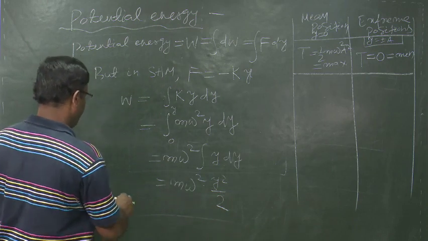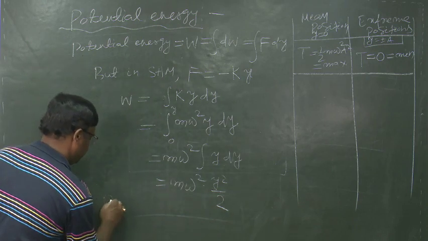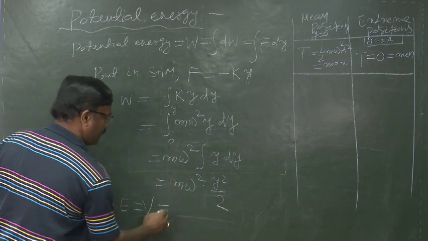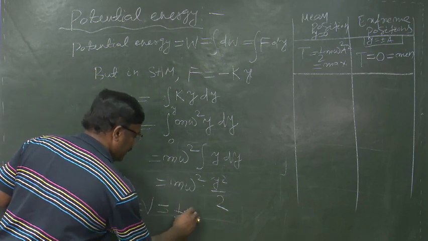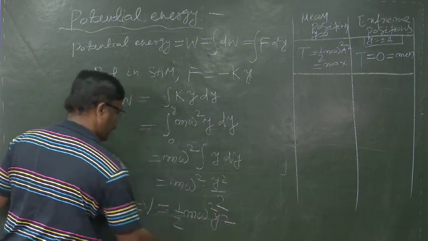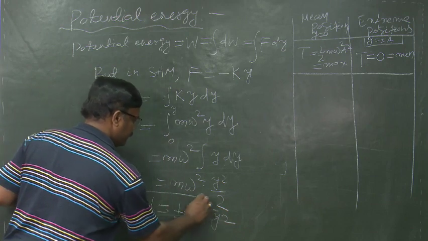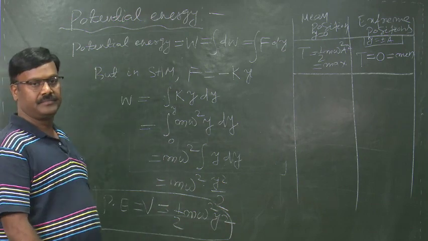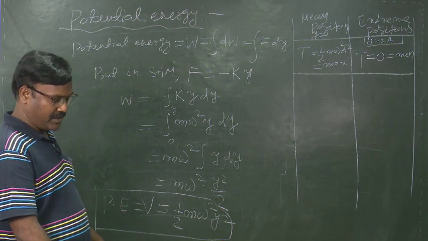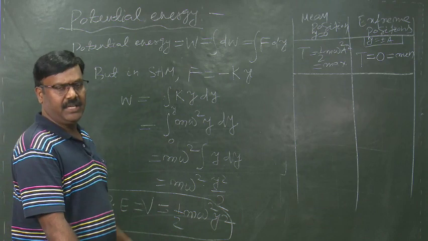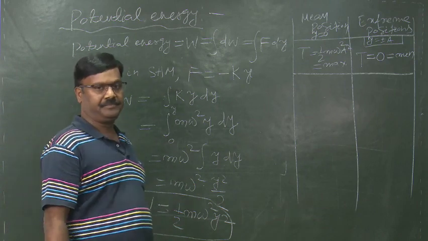So, potential energy V is equal to half M omega square y square. This is the expression for the potential energy of a body executing SHM.